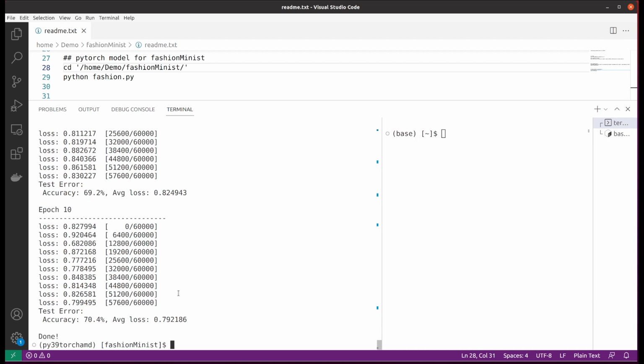If you can reproduce what I'm showing here, then you have successfully installed PyTorch for your AMD GPU. Congratulations. Feel free to check out my other videos, for example Stable Diffusion to turn text into images, or large language models that can generate text. I think they are all based on PyTorch.